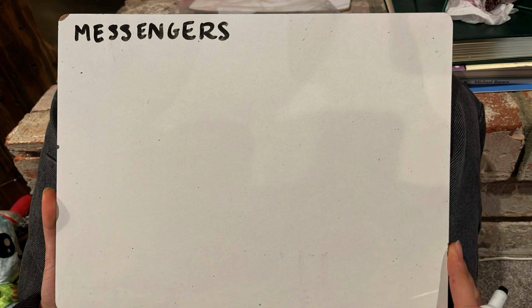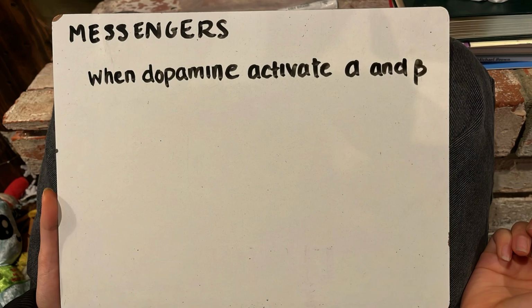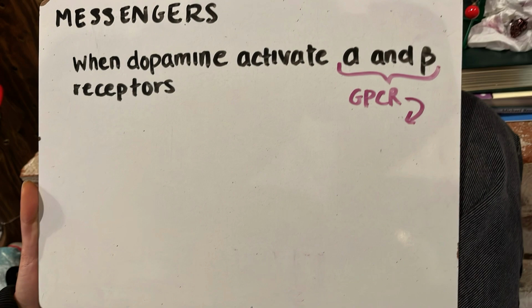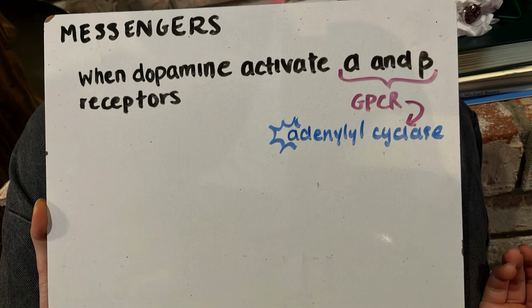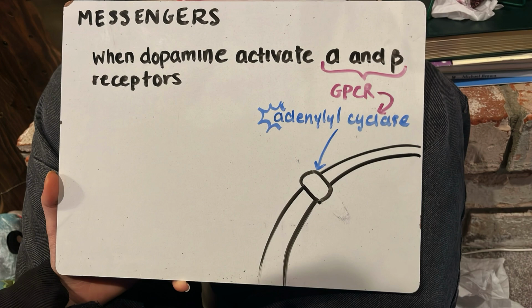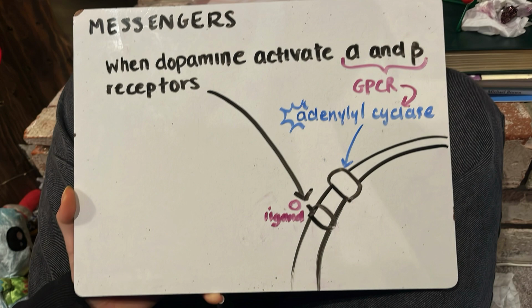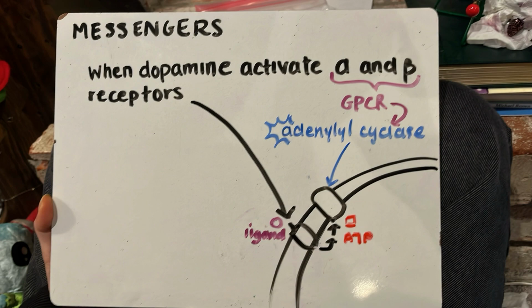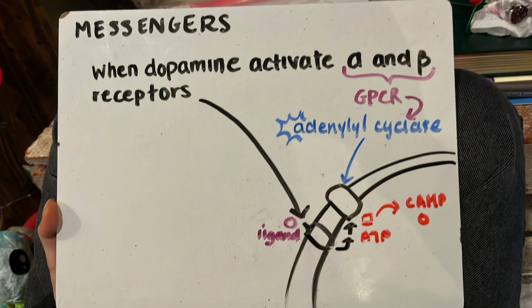Next, we look at our messengers in the signal transduction pathway. In this cell signaling process, when dopamine activates the alpha and beta receptors, they activate GPCR proteins, which interact with the adenyl cyclase, displayed in the model on the left. The excess dopamine ligand then interacts with the receptors on the left. The presence of the ligand causes the receptor to send signals to the adenyl cyclase, which in turn transforms ATP into the secondary messenger cAMP.